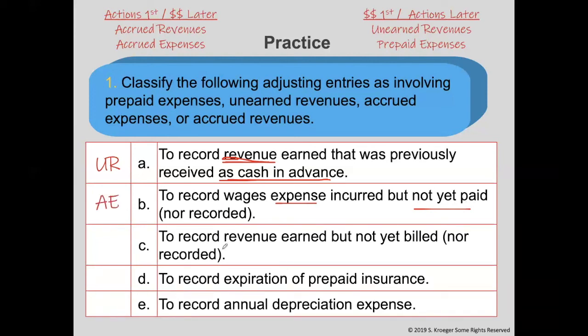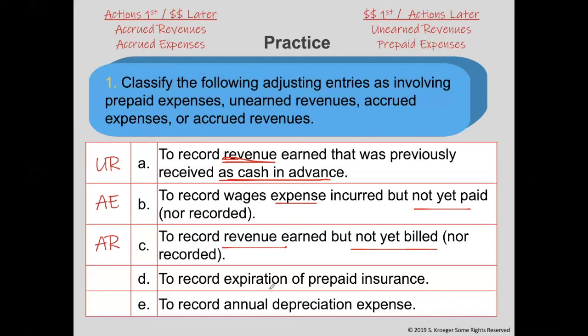Part C, to record revenue earned but not yet billed nor recorded. It's revenue, so it's going to be accrued revenues or unearned revenues. We have not billed them yet, meaning we have not got the cash yet. The dollars will come later. This would be an accrued revenue.